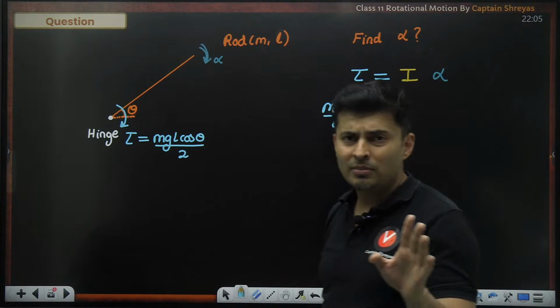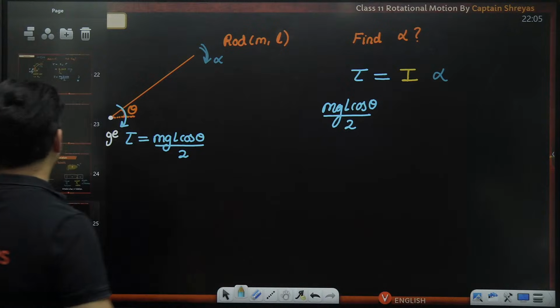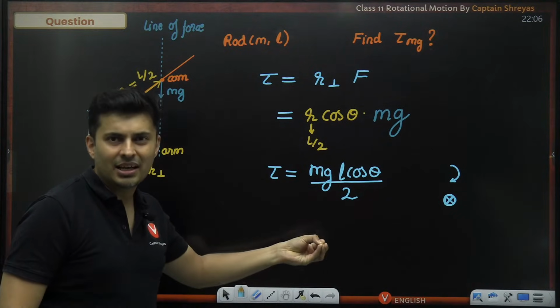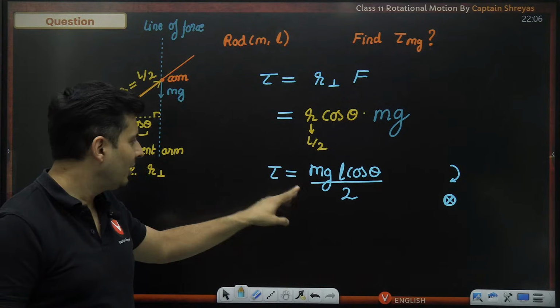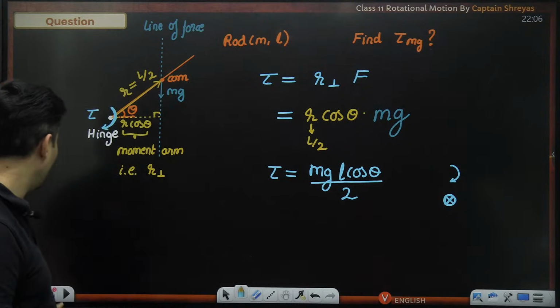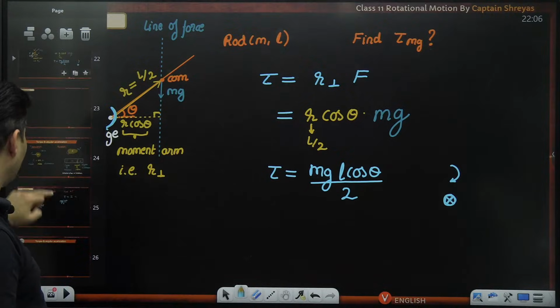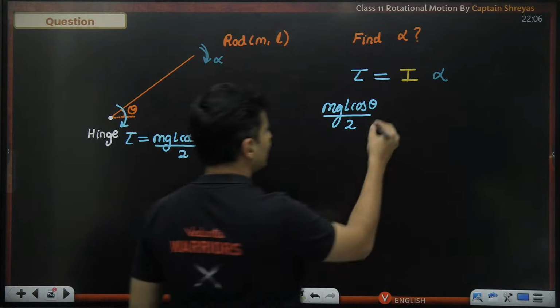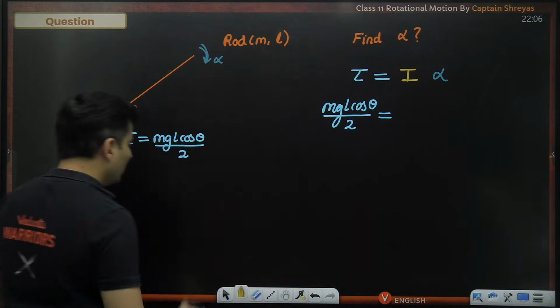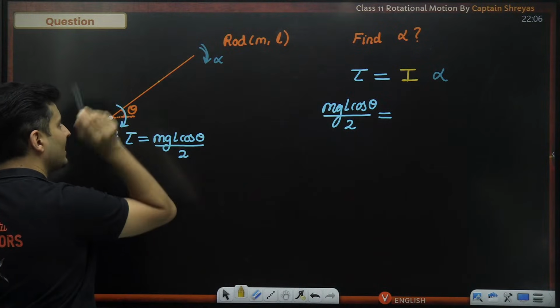No, no, don't by heart it. It's just that I'm not going to redo the same thing again. You can call me lazy or whatever, but I'm not going to do the same thing again. It was just an extension of the previous problem. It is not something which you have to by heart. Don't sit and by heart such things. Now, what is the moment of inertia? I know the moment of inertia at the center is mL square by 12.